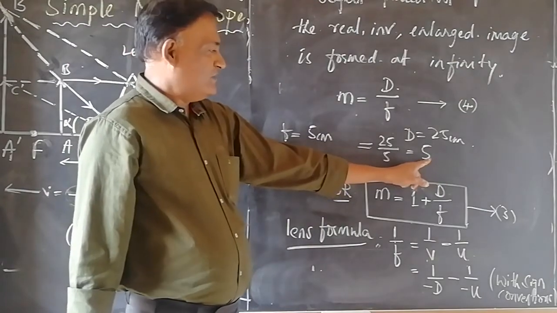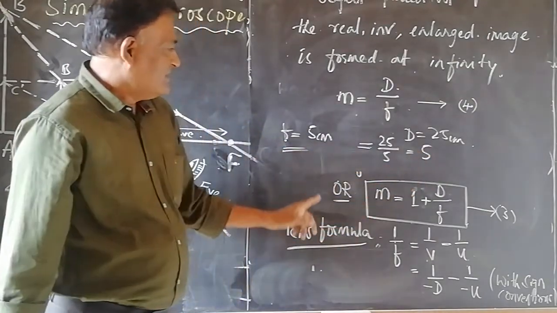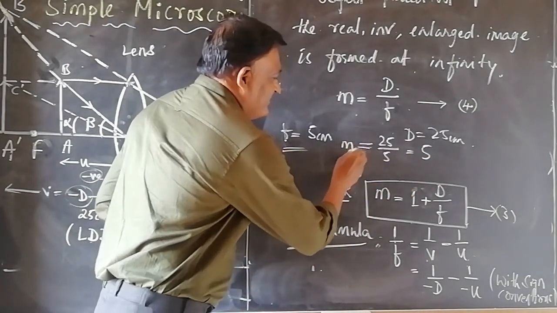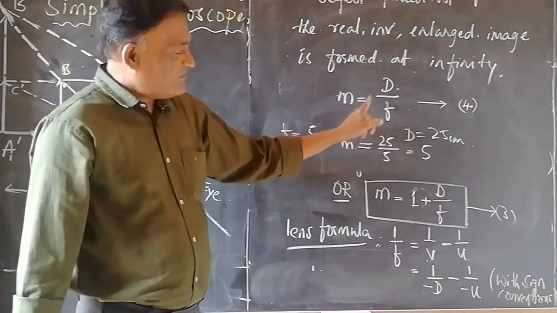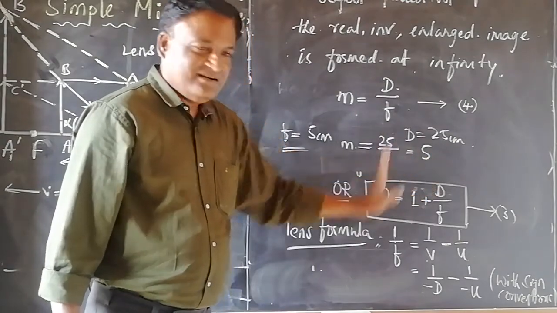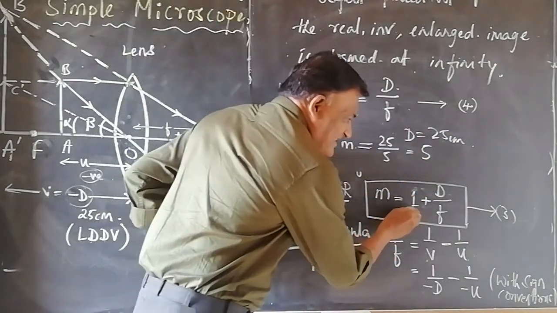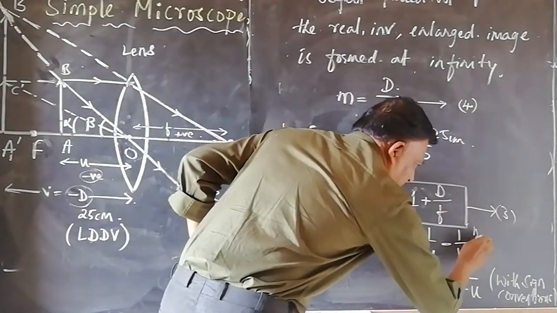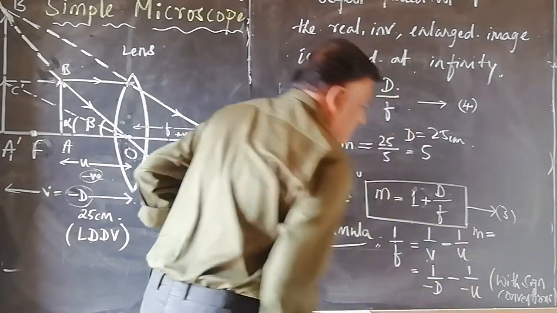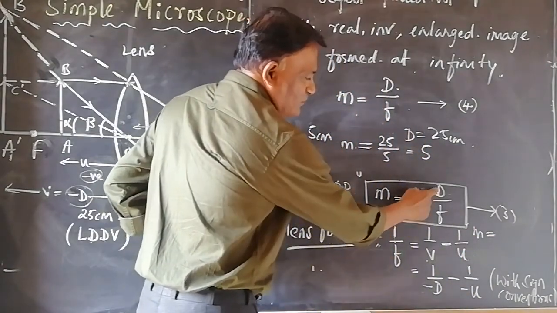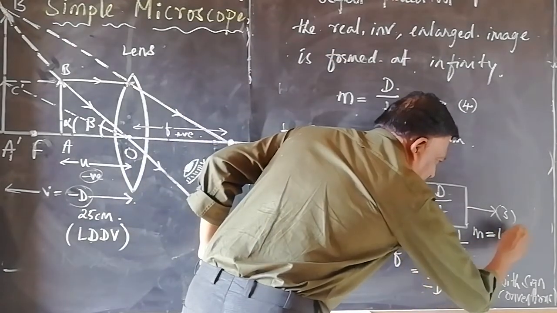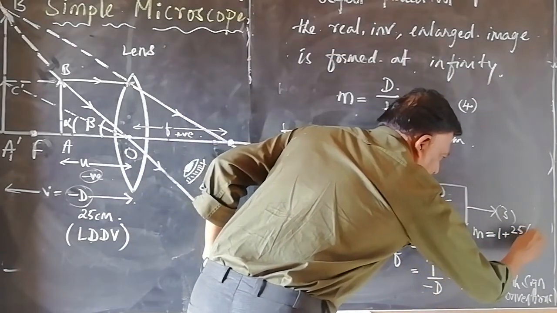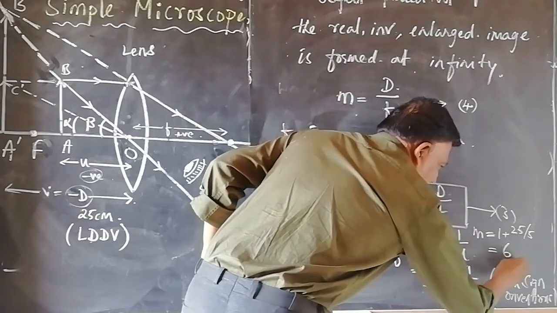It has only magnitude. So the linear magnification for the given convex lens, when the image is formed at infinity, is 5. Whereas for the other case, the linear magnification is 1 plus 25 by 5, which amounts to 6.